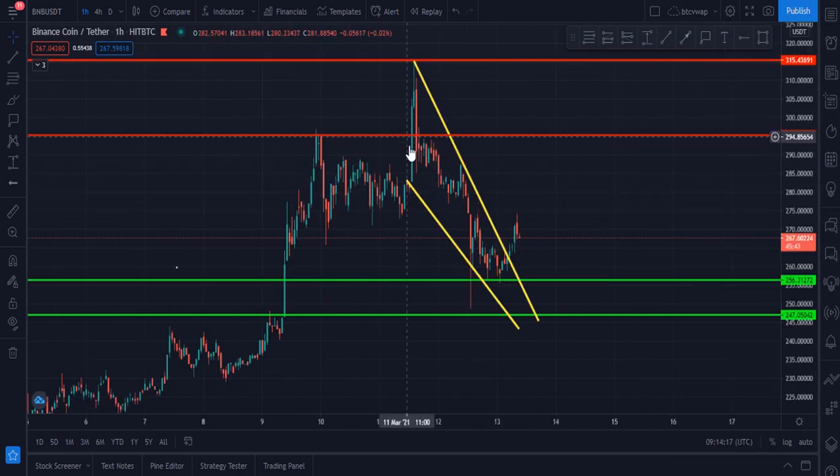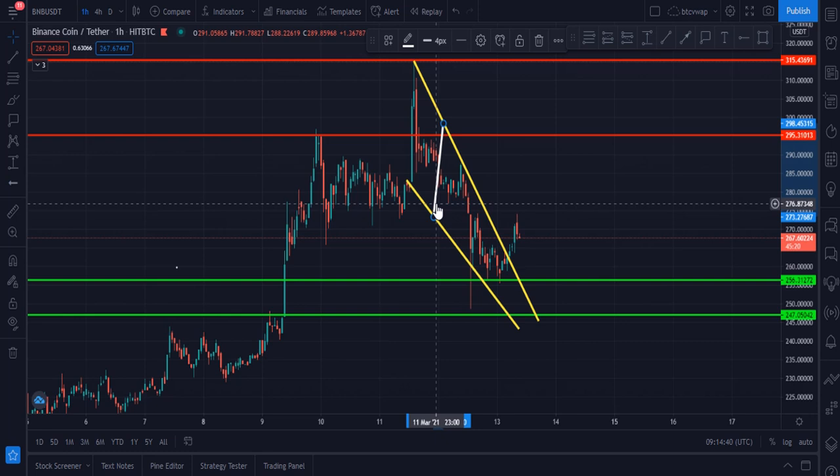Binance was in this falling wedge, and how beautifully BNB broke this towards the upside, and our first target will be this zone. 285 is our first target, 295 is our second target. Let me please show you. This is our first target according to the technical things. Let me please do this.